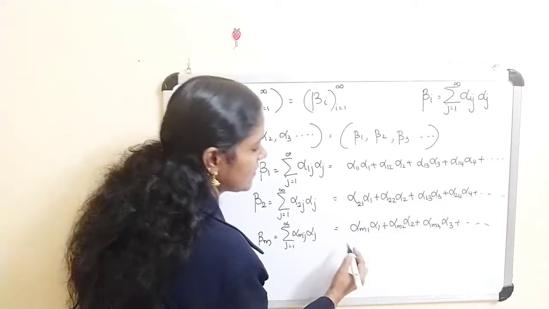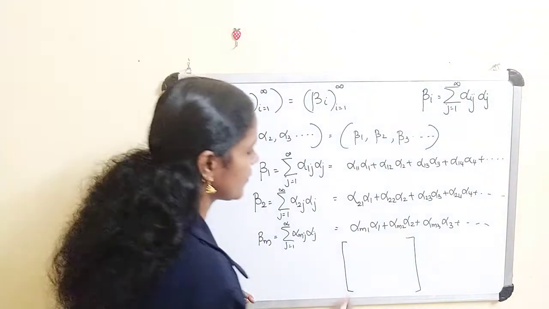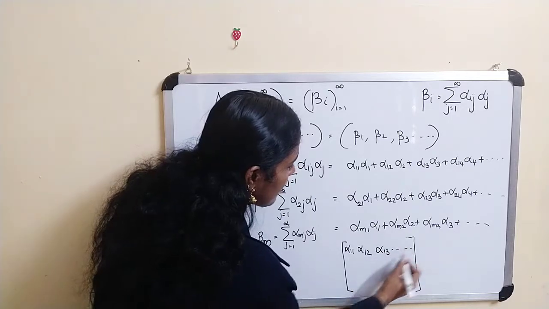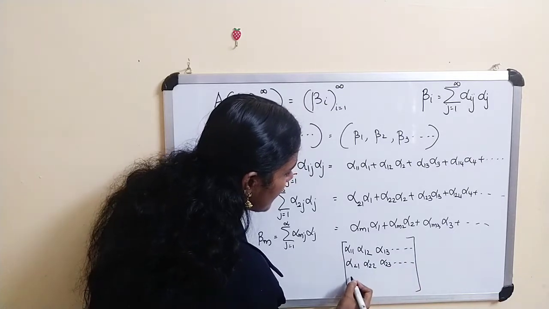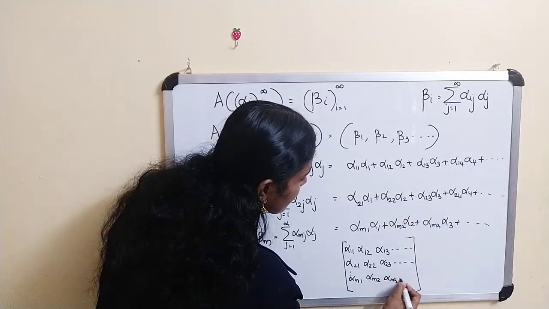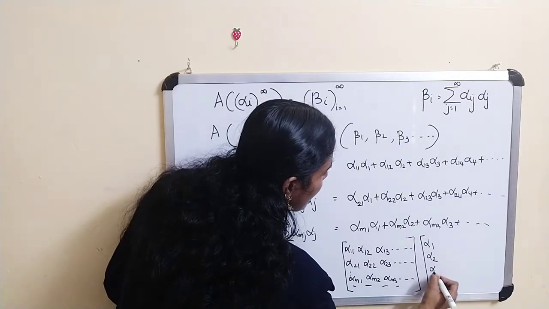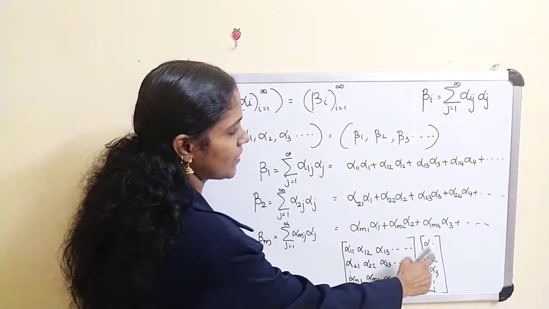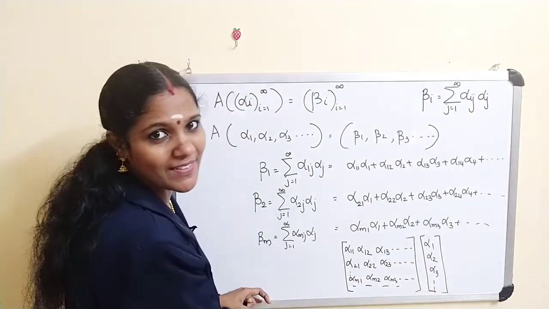If you consider an infinite matrix, we can write an infinite matrix with rows alpha 11 alpha 12 alpha 13 etc., alpha 21 alpha 22 alpha 23 etc., and so on up to alpha m1 alpha m2 alpha m3 etc., multiplied into the sequence alpha 1, alpha 2, alpha 3 etc. This gives alpha 11 alpha 1 plus alpha 12 alpha 2 plus alpha 13 alpha 3 plus etc., in this form.